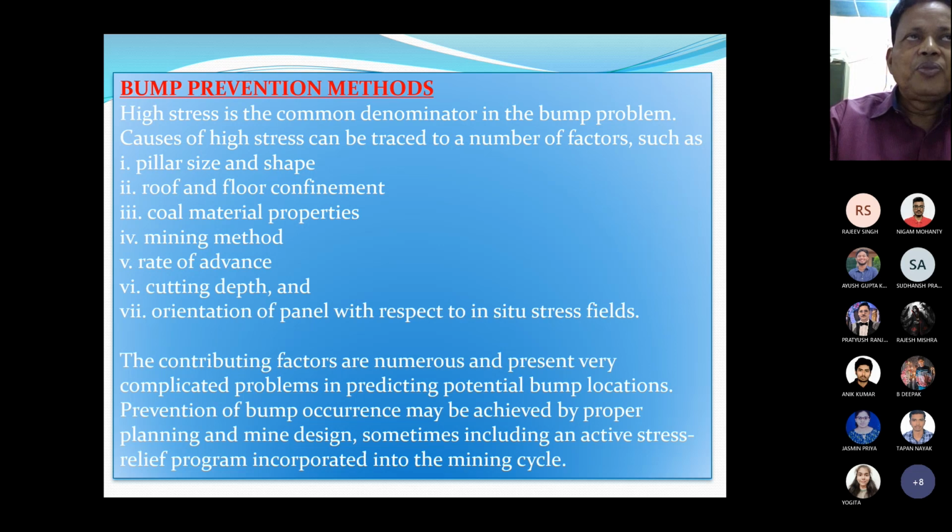Bump prevention methods are there. How to prevent coal mine bumps? High stress is the common denominator in the bump problem. Various causes of high stress can be traced to a number of factors, such as size of the pillar and shape of the pillar, roof and floor confinement, coal material properties, mining method, rate of advance, cutting depth, and orientation of the panel with respect to in situ stress fields.